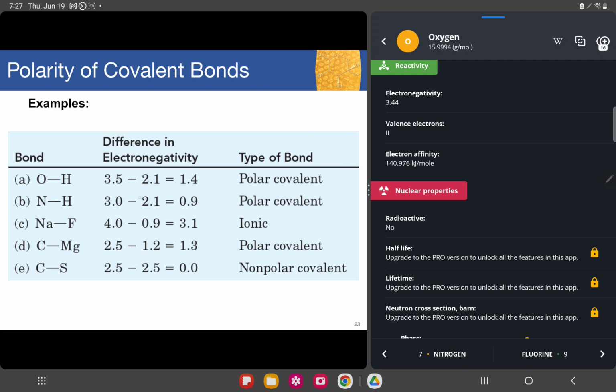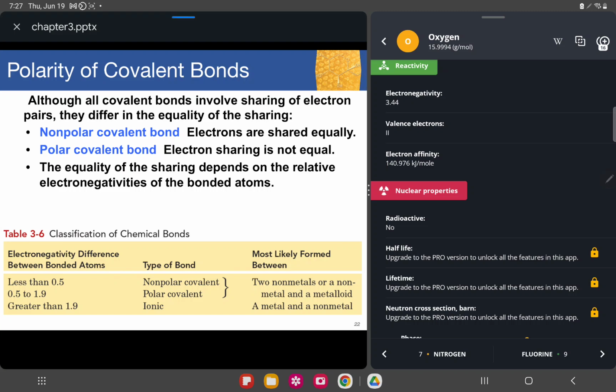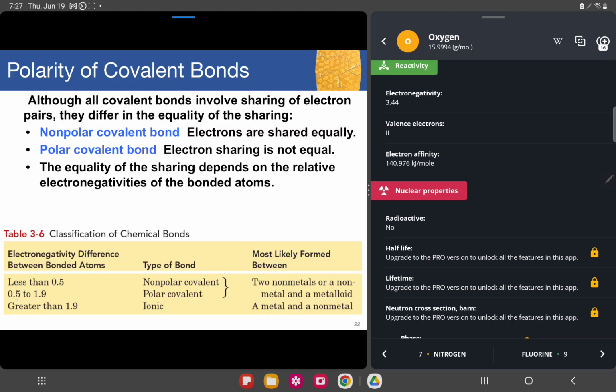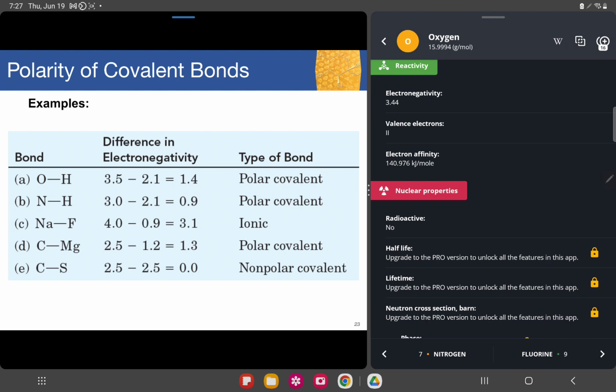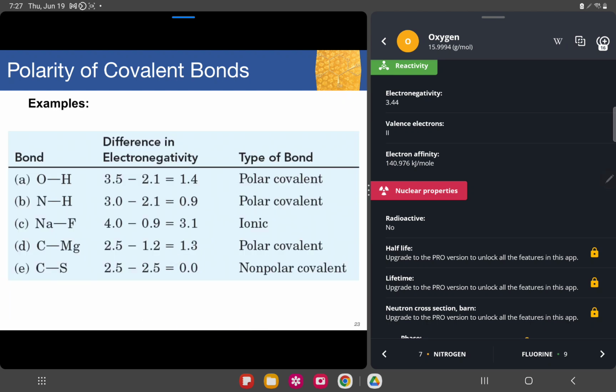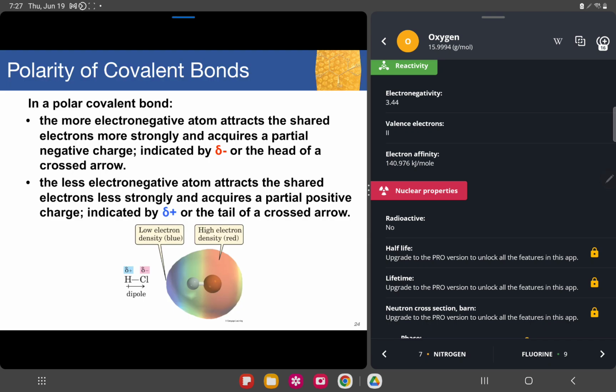Then subtract hydrogen's 2.1, and that would be 1.4. 1.4 is somewhere between 0.5 and 1.9, which gives it a polar covalent bond. Oxygen is a nonmetal and hydrogen is also a nonmetal, that's why it's polar covalent. And the rest goes on. You can practice on this later after we finish our discussion.